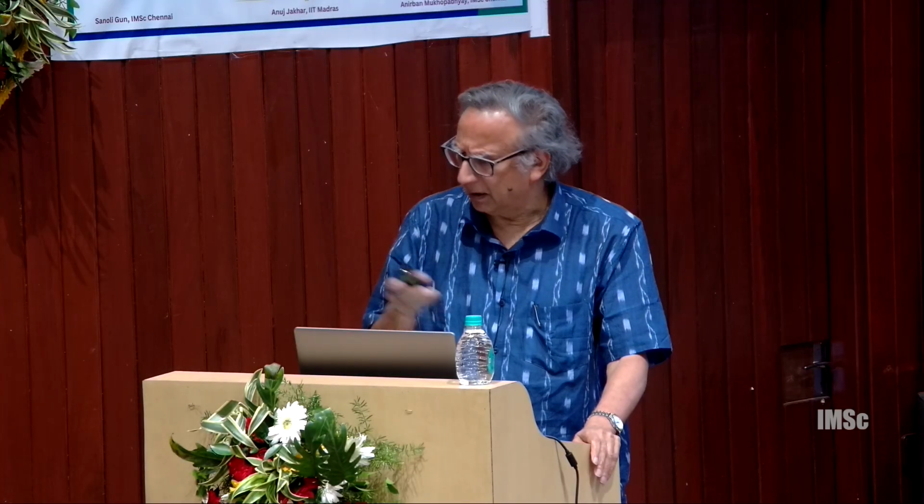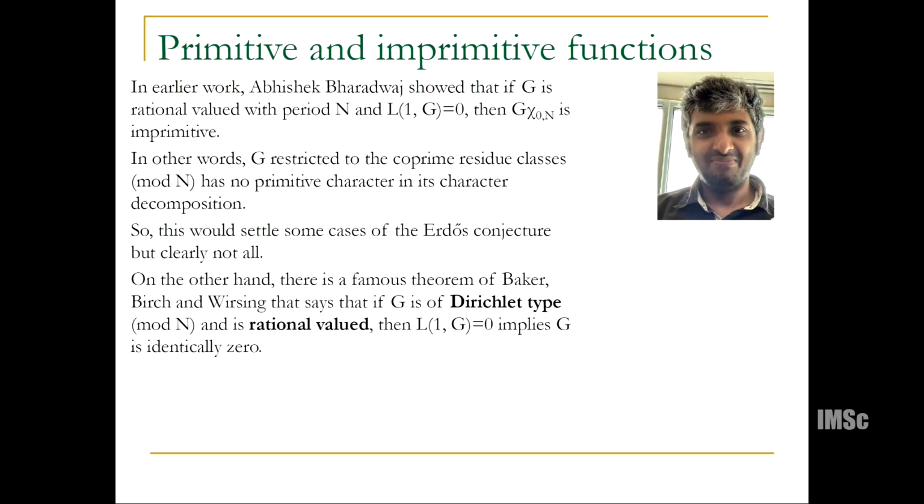So this was the big idea that we needed to first understand. We needed to separate where the L1F was coming from, and it was coming from lower levels. This was not there in the Baker-Birch-Wirsing approach. So this would settle some cases of Erdos conjecture, but clearly not all. On the other hand, in the famous theorem of Baker-Birch-Wirsing that I've been alluding to, if G is of Dirichlet type and rational valued, the L1G 0 implies G is identically 0. So they settled if G is of Dirichlet type and rational valued, finished.